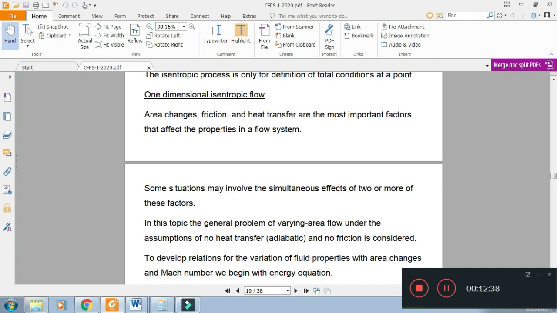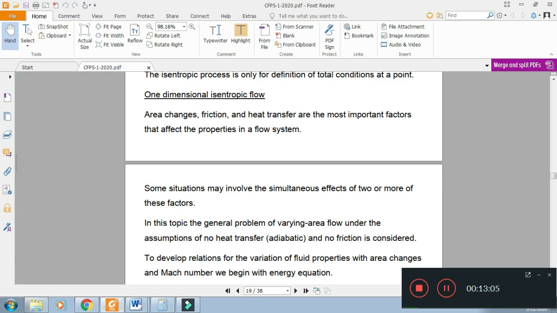Sometimes the back pressure for the fluid flow is not according to requirement. In that case, the shock occurs and the properties change, and the flow is non-isentropic. In this chapter, which is chapter number 4 of Gas Dynamics by Zucker, only the effect of the area changes will be focused.